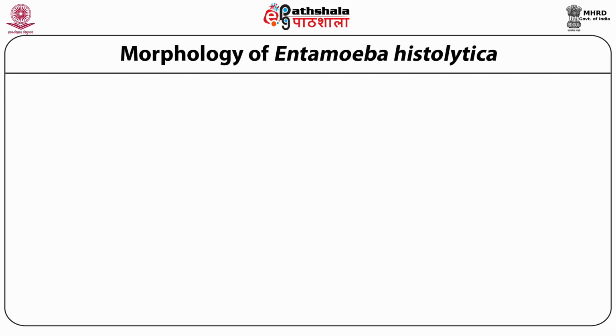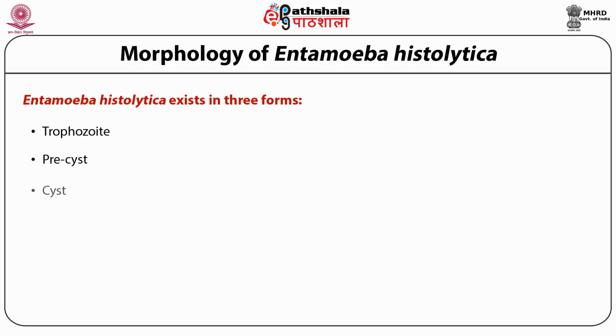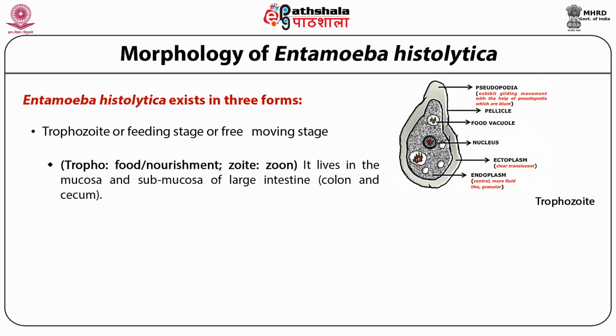Morphology of Entamoeba histolytica. Let us talk about the various forms of Entamoeba histolytica. Now, Entamoeba histolytica can exist in three forms: trophozoite, precyst, and cyst. Trophozoite is the only feeding stage or free-moving stage. Trophos means food and nourishment. Zoon means animal. It lives in the mucosa and submucosa of the large intestine, which is the colon and the cecum part of the large intestine, and it is the invasive form of the parasite.